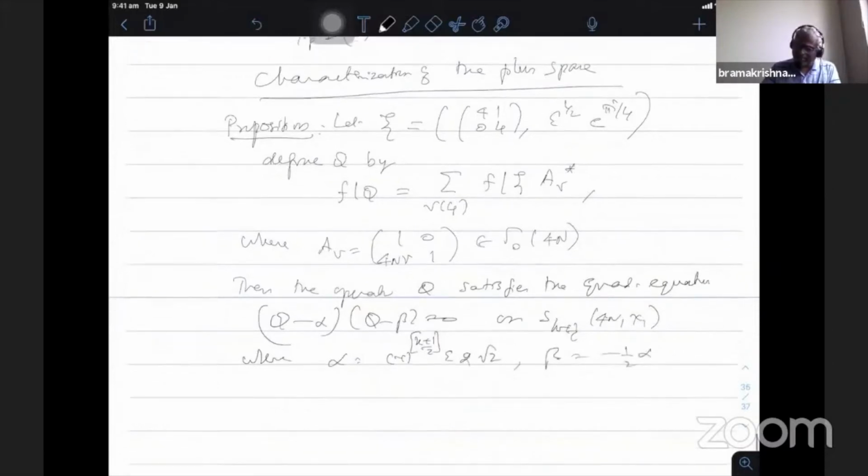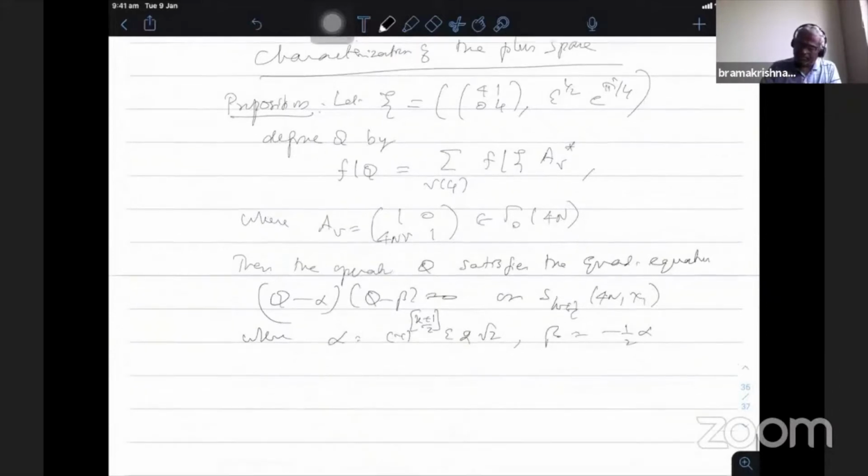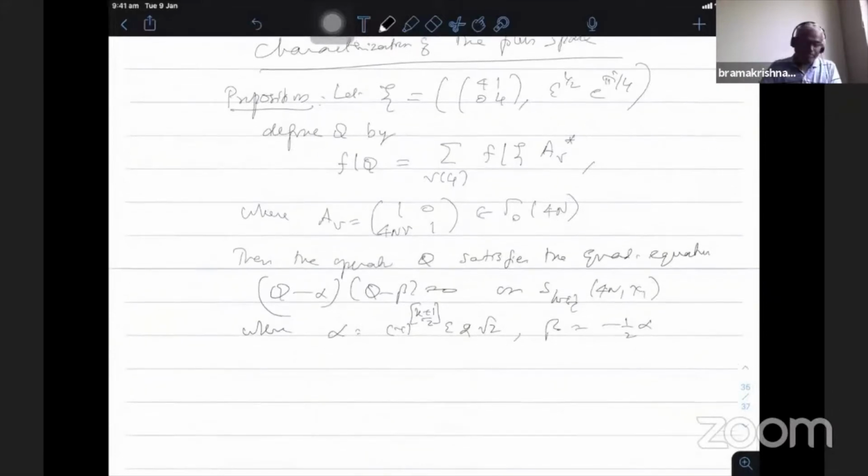You remember that the same kind of thing was there; epsilon was not there, when some power of k appeared in this alpha definition. If you look at the previous one, it is more or less the same, and beta is nothing but minus half of alpha. So it is Hermitian, and its alpha eigenspace is the plus space. I should have written the notation, but it is easy for me to write plus space.